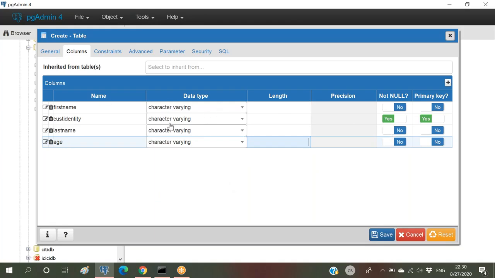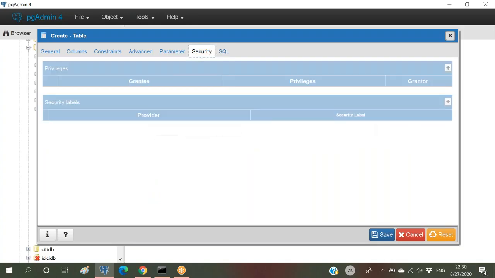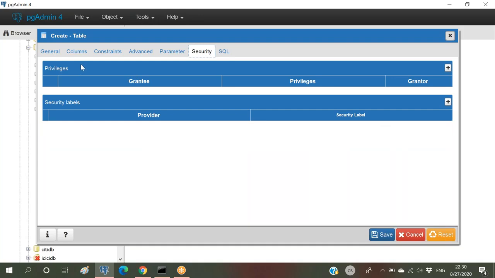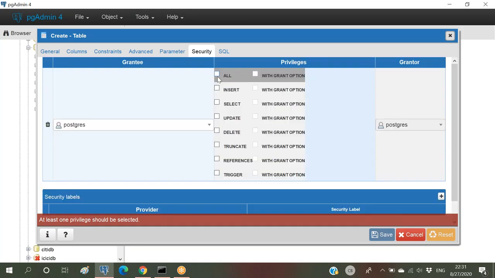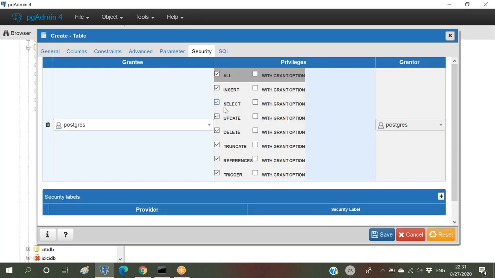supporting all the things. Once we create all the columns, we have to give the access to this as well. In the Security tab, what are all the other databases that can access this? If you want to access, or insert, or delete anything from the external applications, we can provide it here. Okay, so I'm trying to give the privilege here. I want to make this Postgres applicable here, and I want to give all the things. So we can provide the details from here, or insert from the Postgres, or update it from the Postgres. These are all the things we can do. So I'm giving the whole access. Just save it.